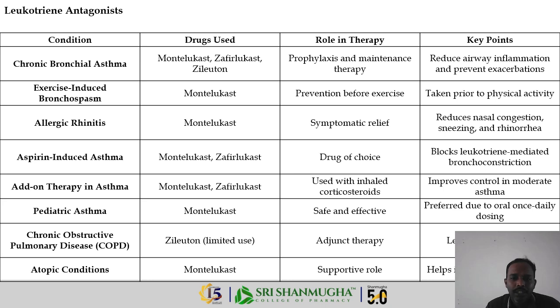These are the drugs of choice and block leukotriene-mediated bronchoconstriction. As add-on therapy in asthma, we have montelukast and zafirlukast, and in pediatric asthma, montelukast. In COPD, we have zileuton, and in atopic conditions, montelukast. From this, we can easily understand that montelukast and zafirlukast are both drugs of choice for the major airway disorders, for adjunct therapy and a supportive role, and they are useful for symptomatic relief and prevention before exercise. So all these are the uses of leukotriene antagonists.